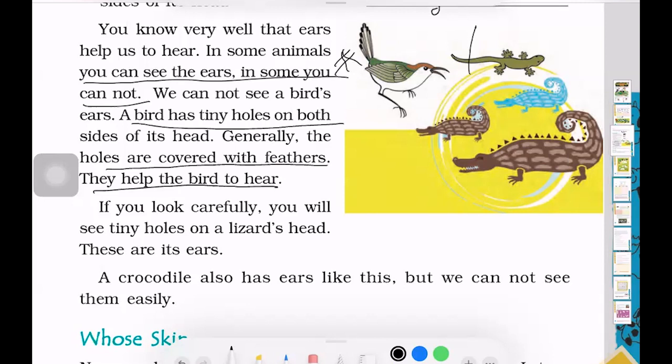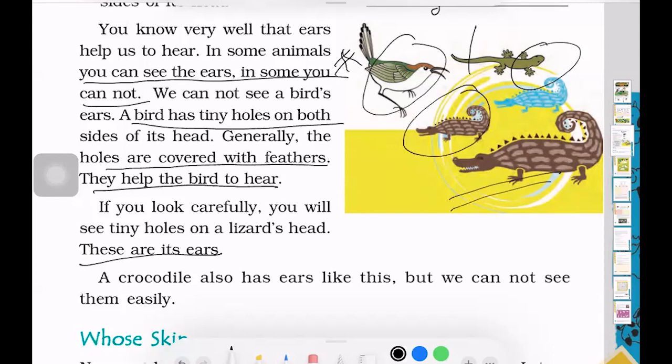If you look carefully, you will see tiny holes on a lizard's head as well. Okay, and they are its ears. A crocodile also has ears like this, but we cannot see them easily. So basically the birds, the lizards, the crocodiles all have ears, though they are not visible to us, and it helps them in hearing. Now let's read the next topic for the chapter.